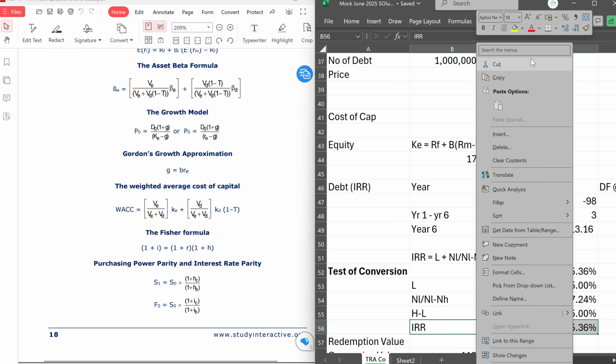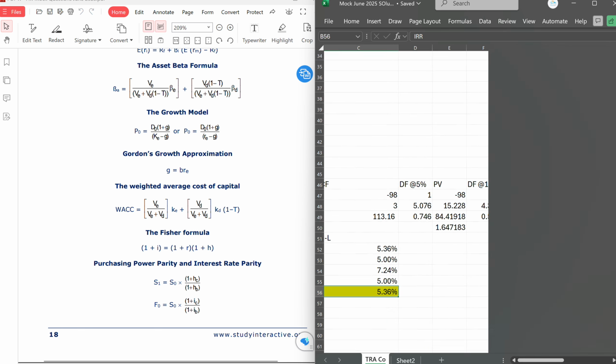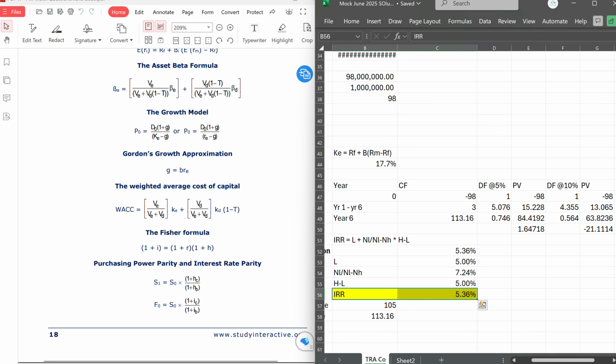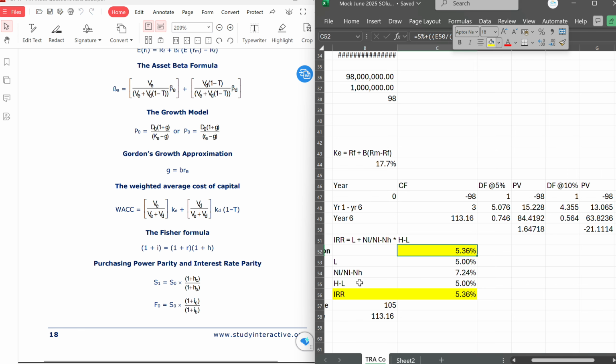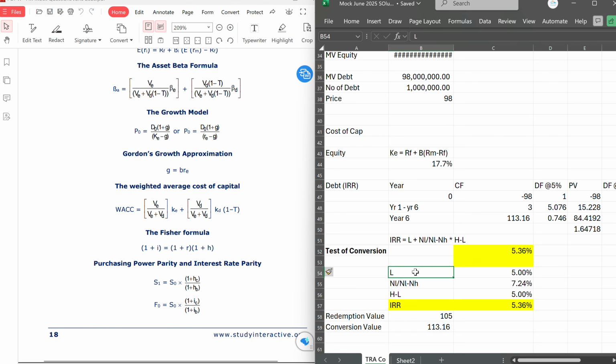If you break it down, don't rush it, don't give yourself stress, and avoid mistakes as much as possible, right? So that is IRR, which is the same thing as what we got here. You can see the same formula, the same answer. But I've just decided to show you a simpler way, especially if you're not very comfortable on Excel. So split it like this. Okay, so that is IRR.